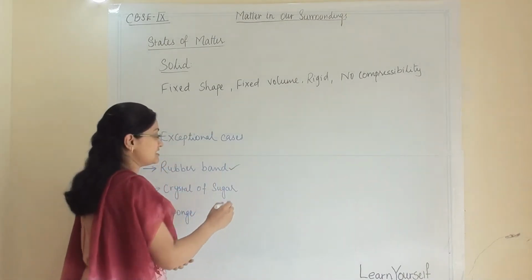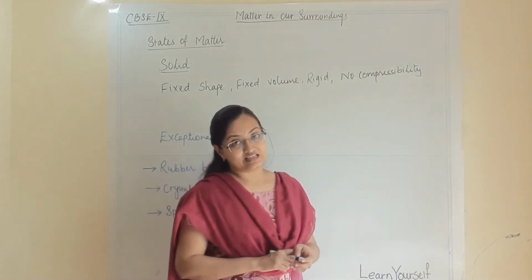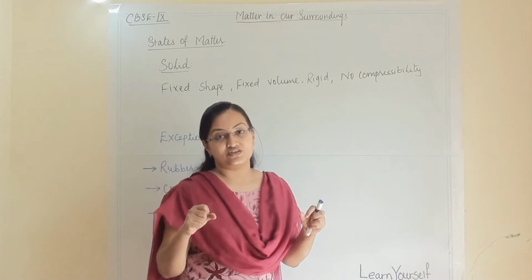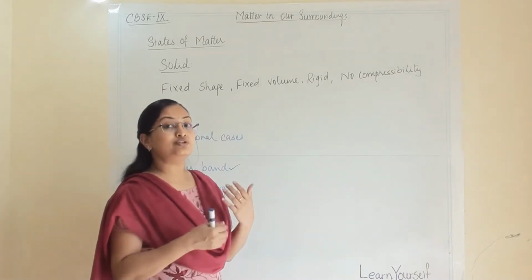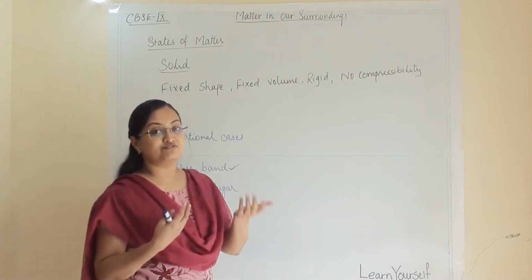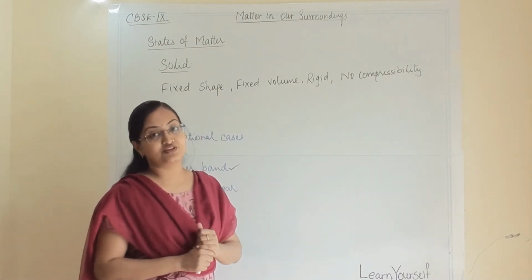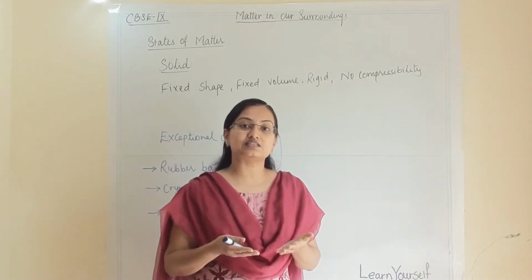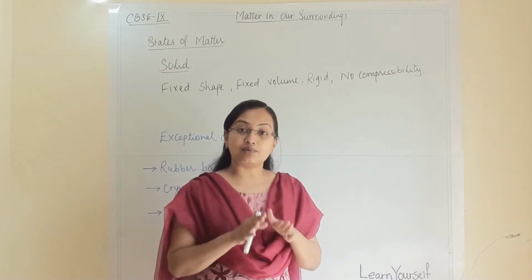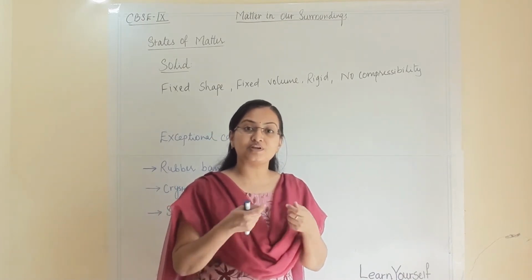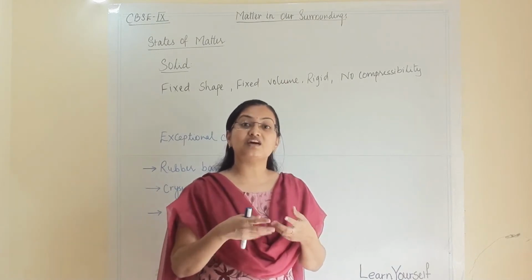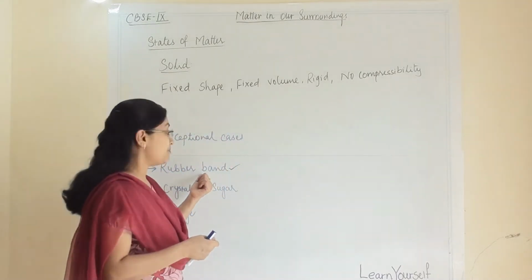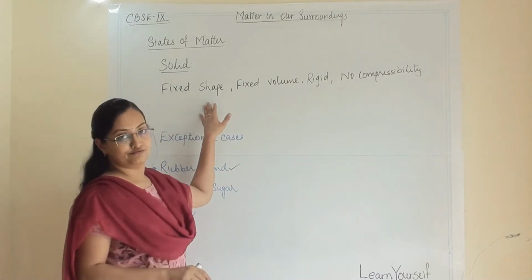So first we are discussing rubber band. Rubber band has elasticity. So whenever we are stretching it, we are applying force on it, it will extend. So can we say that even though the rubber band is a solid, it doesn't have fixed shape? No, it has a fixed shape because this happens because of the elasticity in the rubber band. Under the force of pressure, it may extend. But whenever we remove the force, it will regain its shape. So rubber band is a solid and it has a fixed shape.